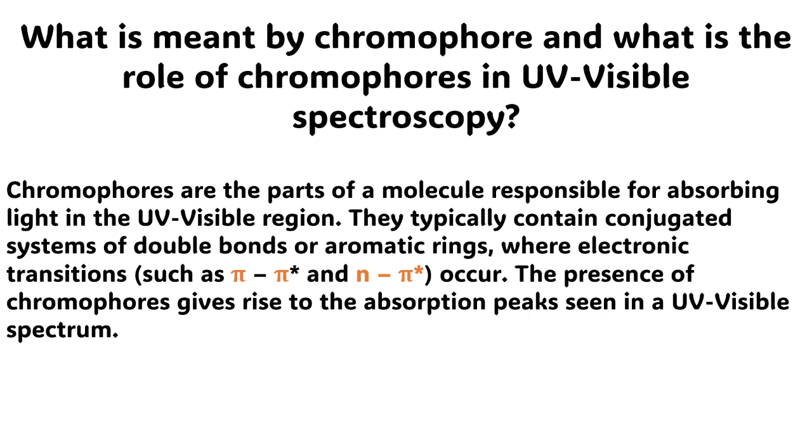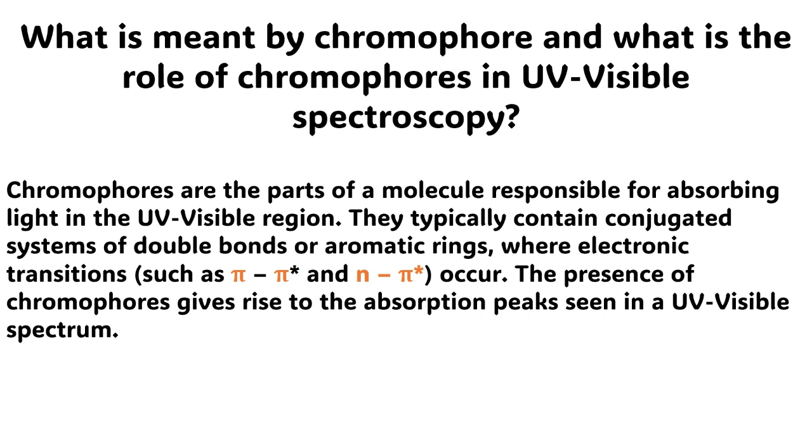surrounding environment. The next question is, what is meant by chromophore and what is the role of chromophores in ultraviolet and visible spectroscopy? The answer to this question is very simple. Chromophores are the parts of a molecule responsible for absorbing light in the ultraviolet and visible region.